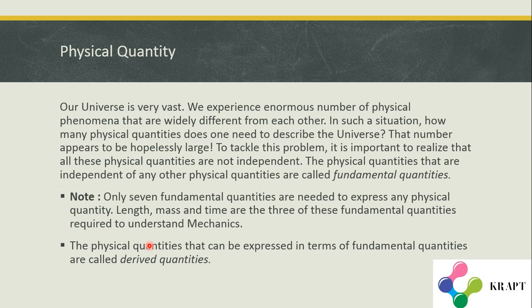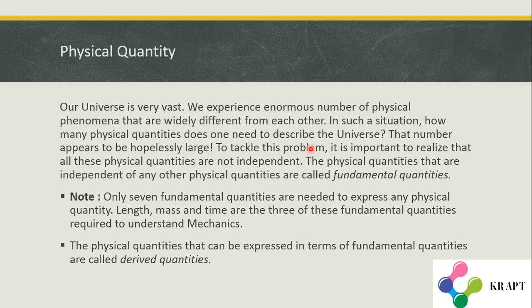Now, as you know, our universe is very vast. We experience a lot of physical phenomena which are different from each other. In this situation, how many physical quantities does one need to describe the universe? So in the universe, a lot of phenomena are happening.